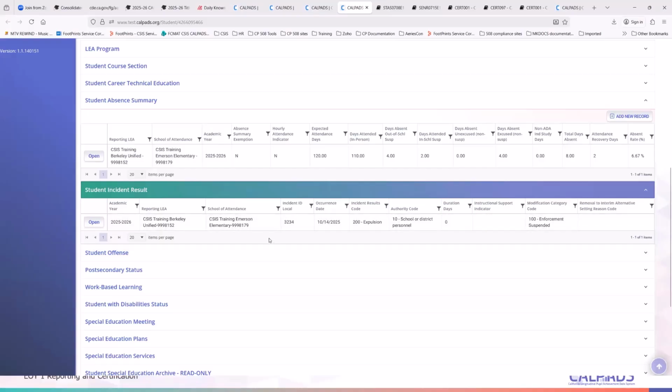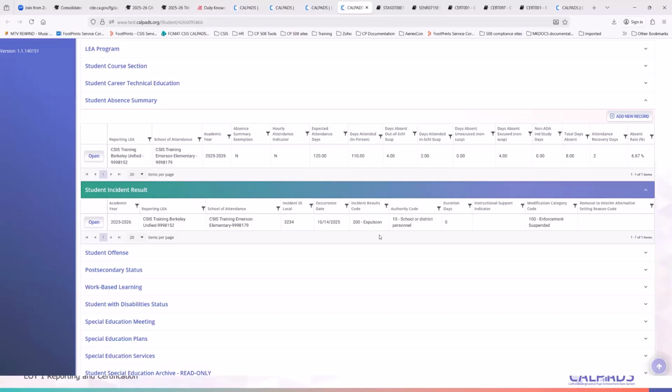Okay, so again, this is important because it's important to note that when a student is involved in an incident, all student results should be reported. So if the student was suspended first and then expelled, then that student should have 2 lines of record based on that incident. You have a suspension or an expulsion. That's assuming there's just one incident the student is involved in, right?